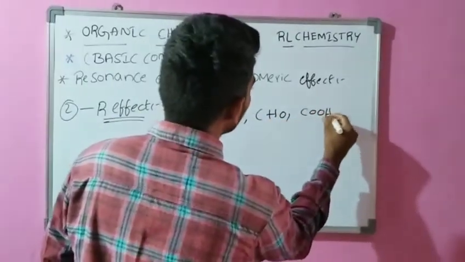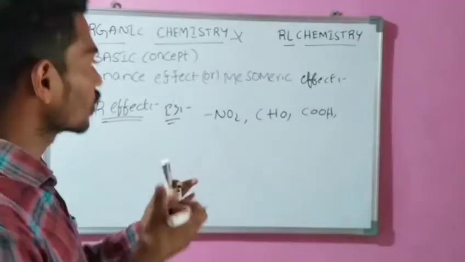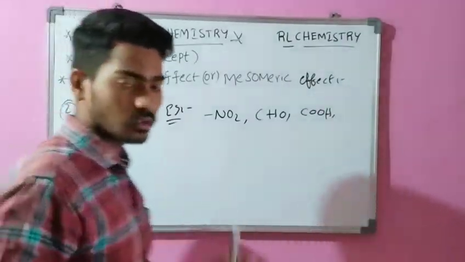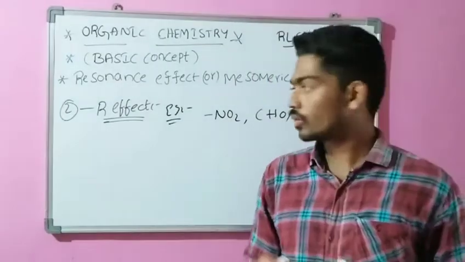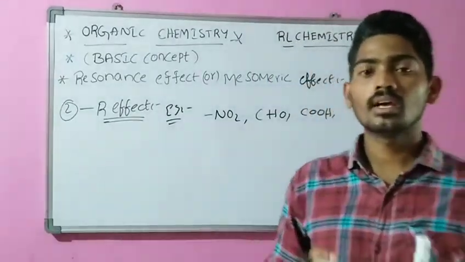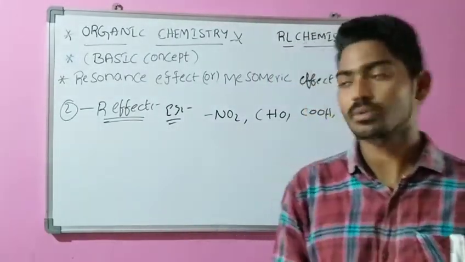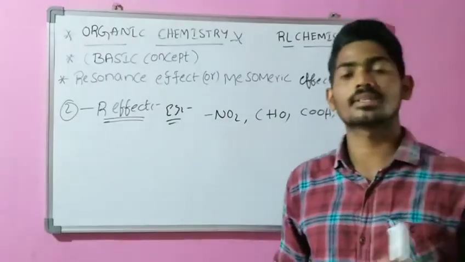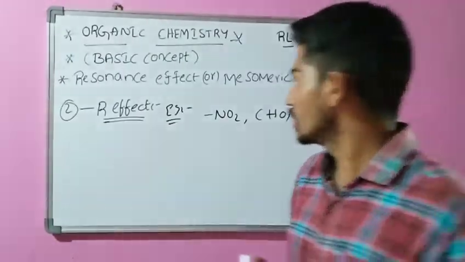These 3 are electron withdrawing groups. Those substituent groups are called electron withdrawing groups. Electrons are pulled from the conjugated system, which is called the negative resonance effect or negative mesomeric effect.